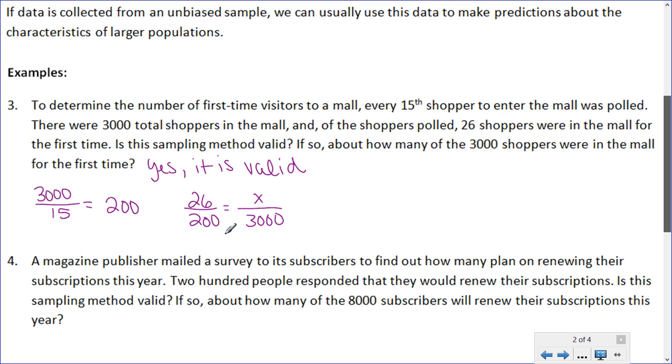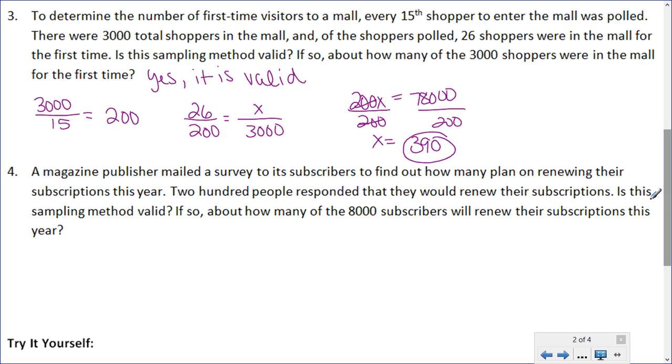Well, we've got a proportion here, so we'll cross multiply, and we get 200x equals 78,000, and then we'll divide both sides by 200. So we get x equals 390. So about how many of the 3,000 shoppers were in the mall for the first time? About 390.